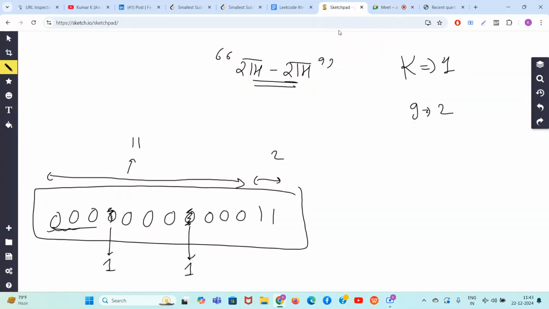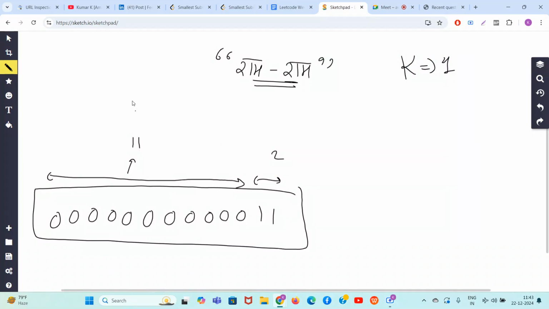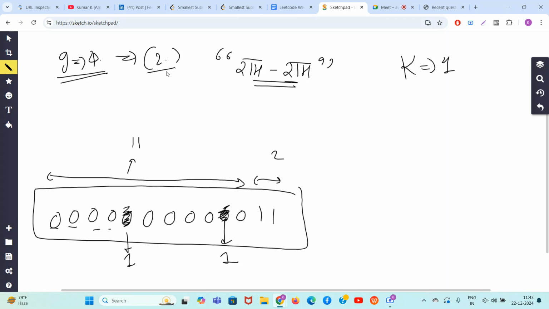So g equal to 3 is also not working. Now let's try for g equal to 4. For g equal to 4, 1 2 3 4, I need to change this guy. Then 1 2 3 4, I need to change this guy. So for g equal to 4, we can do it in 2 operations, but 2 operations are not allowed. We are only allowed 1 operation. So even g equal to 4 is failing.